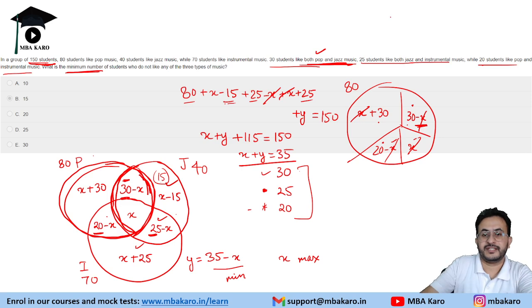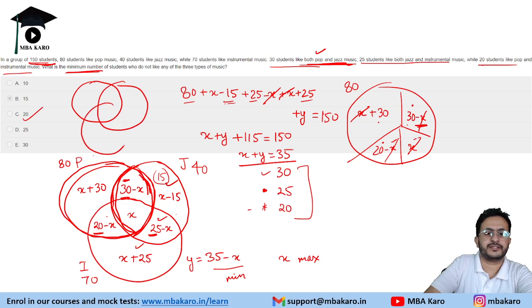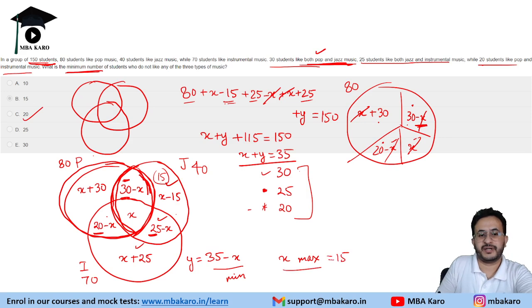So just see this value. Do not like any of the three items. So the minimum value here will be 20. I marked it wrongly in this question. Let us see the diagram here, and by putting the values, check that the values are matching. So X max we got as 15, but that is not the answer. That's what I made a mistake in this question.